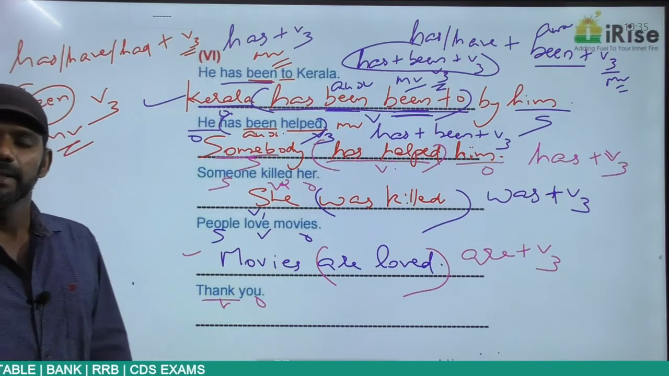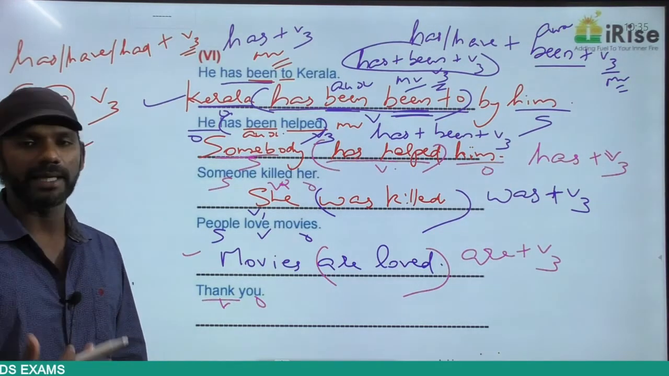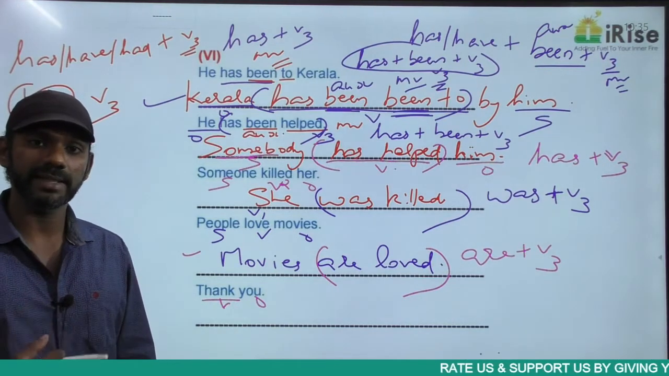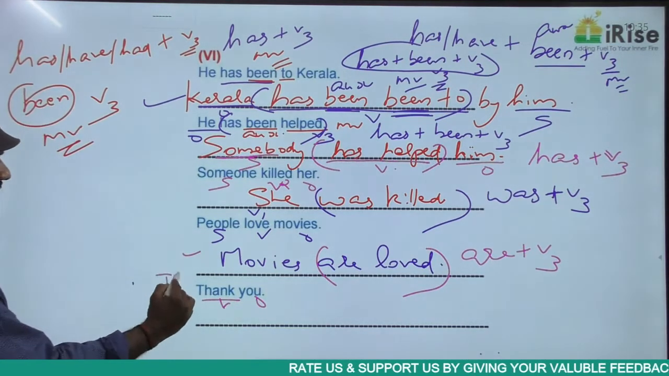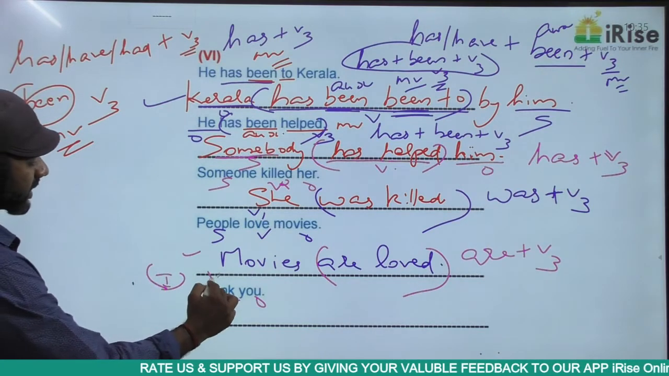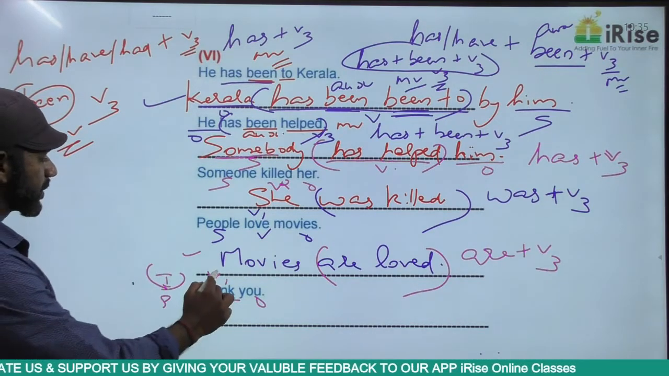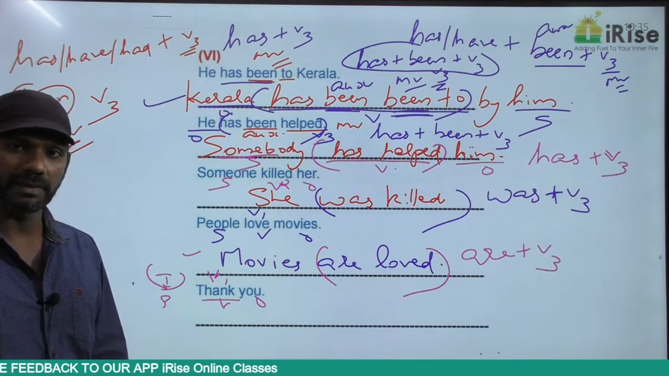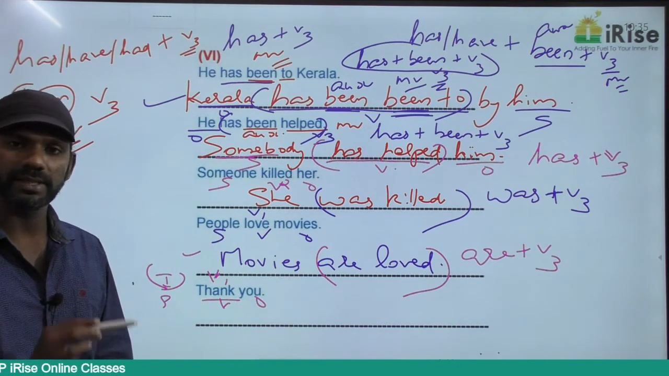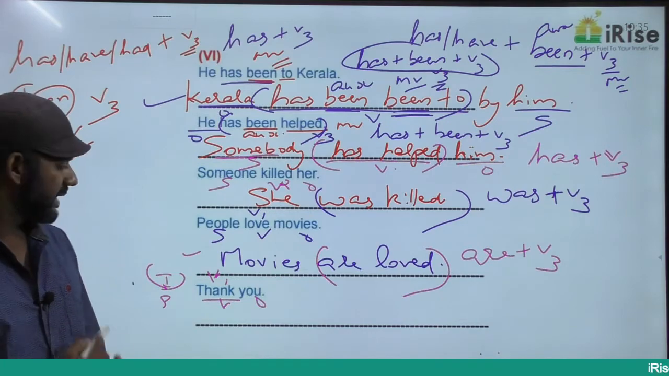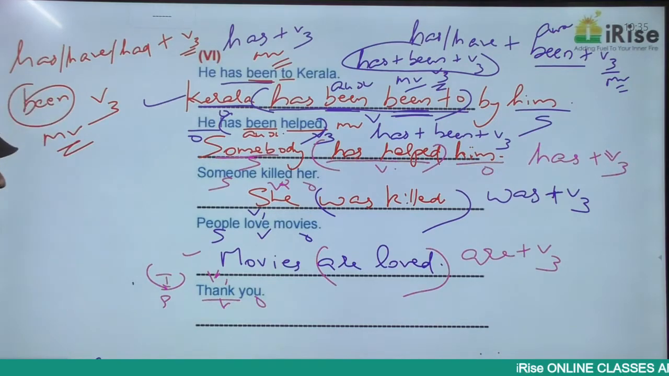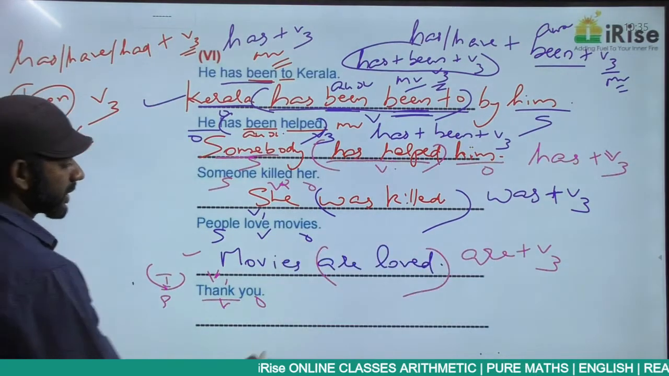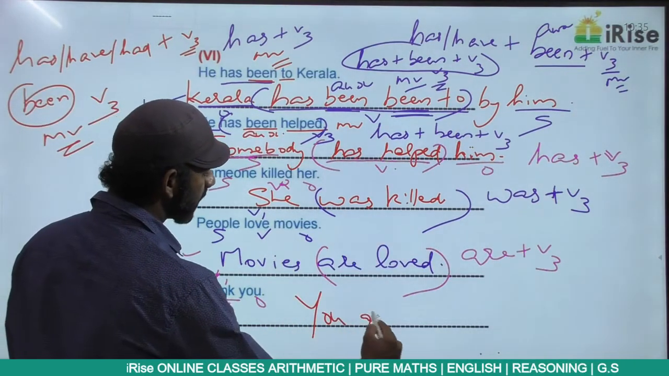Then, thank you means I thank you. There is no need for me to look at you and say I thank you. I can just say thank you. The subject I is understood here. Thank is V1. Subject, verb, object, active voice, simple present tense. In the passive voice also it must be simple present. Simple present passive voice is is/am/are plus V3. So this statement, this idea in the simple present tense in the passive voice becomes you are thanked.